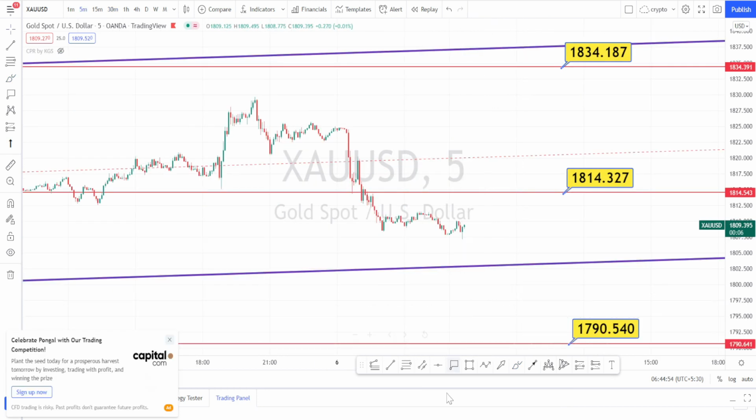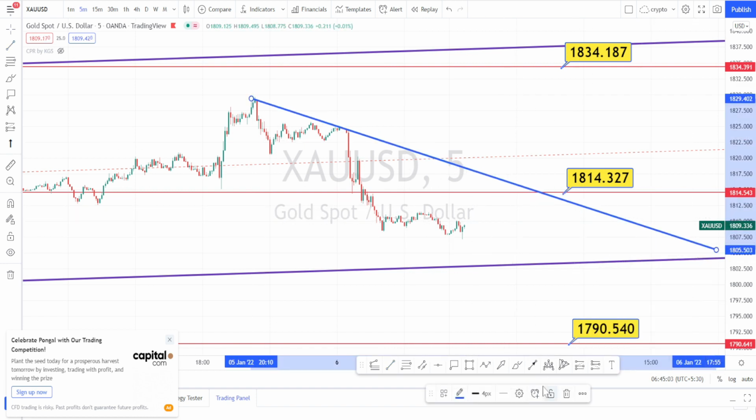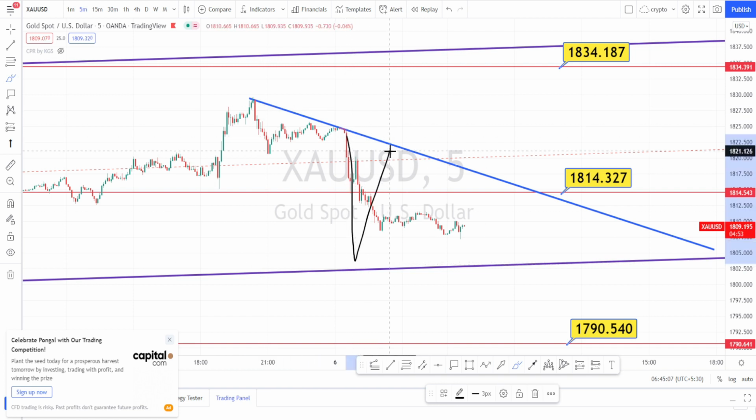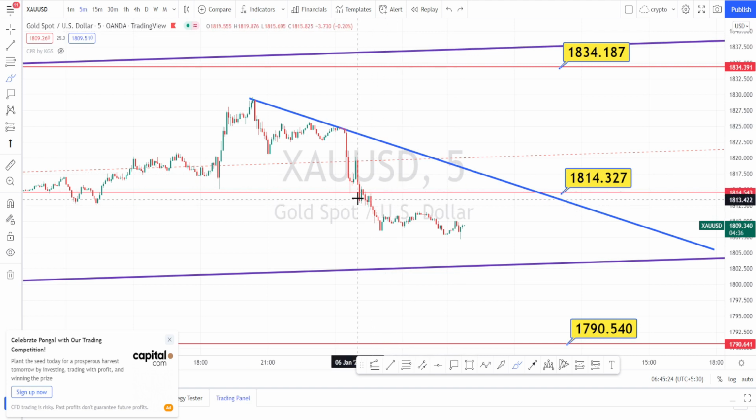I am in 5 minutes time frame now. I am drawing a trend line over here. We can clearly notice that it is forming a very nice triangle pattern. It is trading within this support and resistance level. We can expect it to narrow down and a breakout on the bearish side or on the bullish side. Since this is a 5 minutes time frame, you can do scalping within this support and resistance levels.